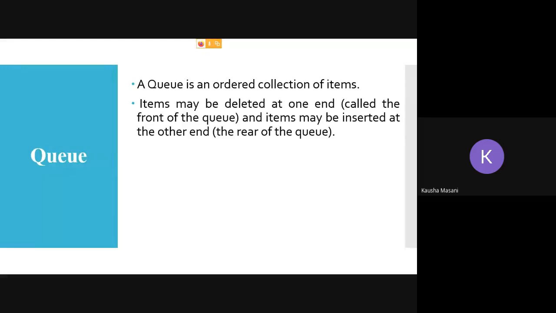As you guys said correctly, items are deleted from one end and inserted from another end. The end from which the items are deleted is called front, and the end where the items are inserted is called rear. So front and rear, they are the structures of related data items.